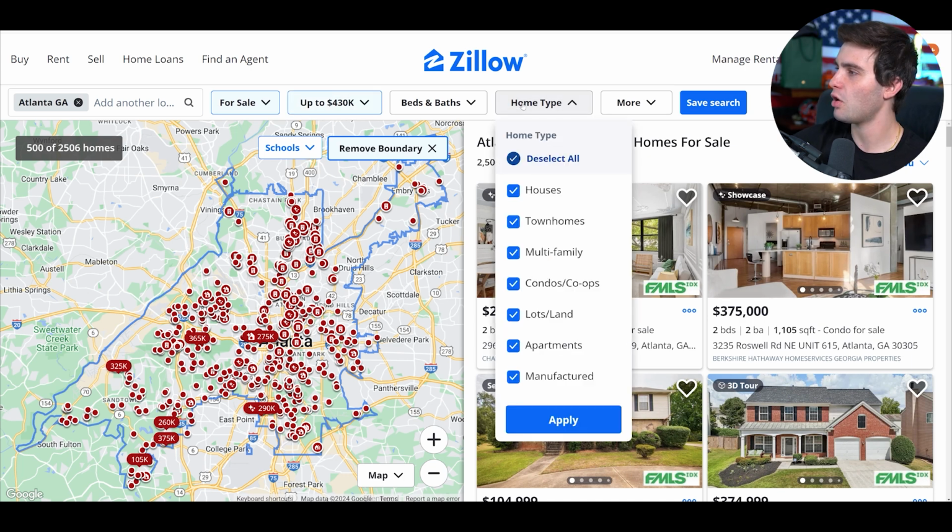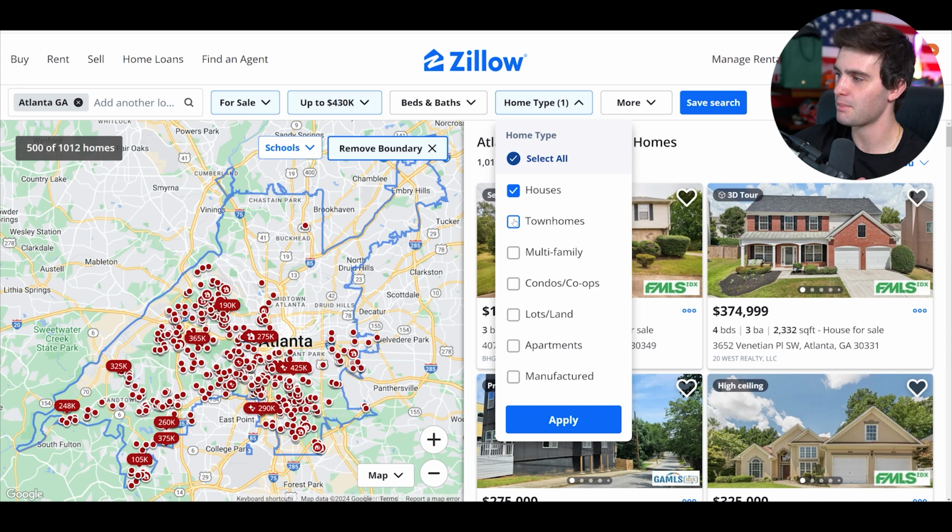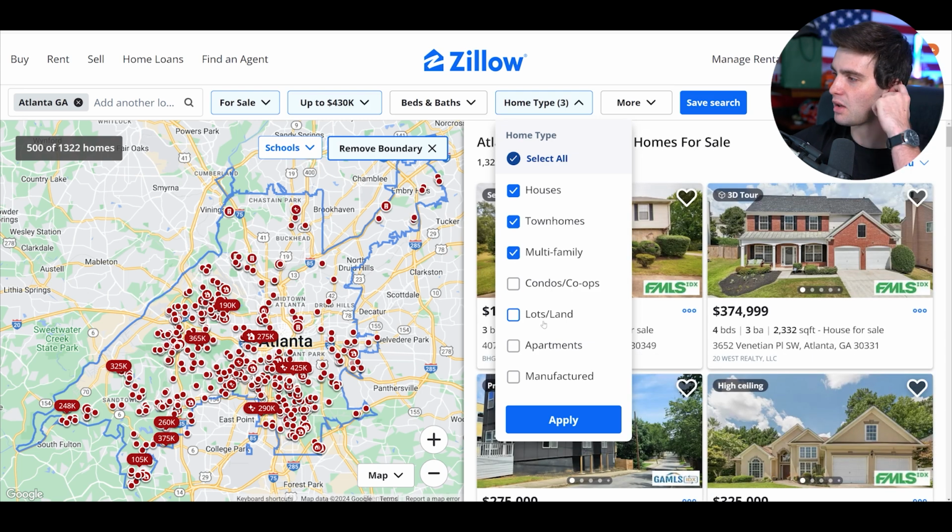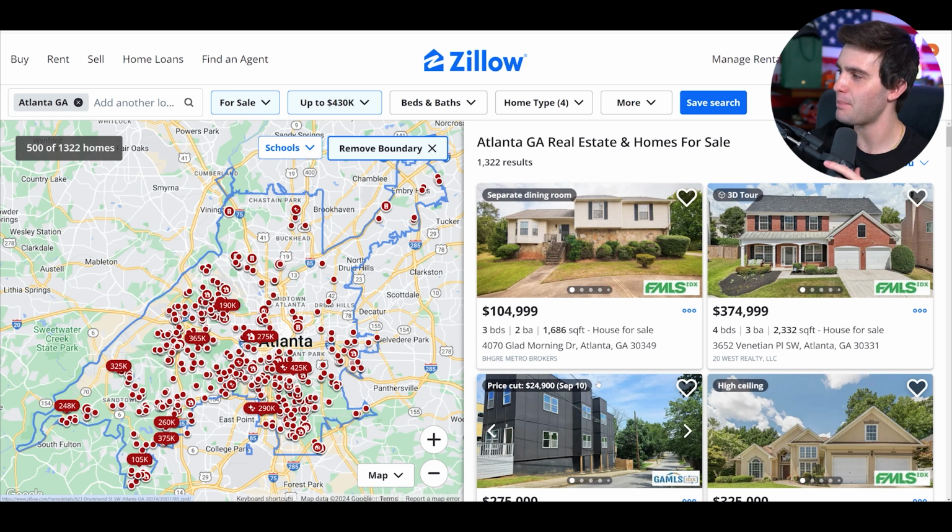Now we're gonna go here to home type and deselect everything. Only deal with houses. Now, personally, I think buyers still love buying townhouses, multifamily. We're gonna get rid of condos, lots, land, and we're gonna add manufactured houses. We just gotta make sure the land is owned underneath for the manufactured house. We're gonna click apply, and now we're getting a better filtering of the top real estate deals.